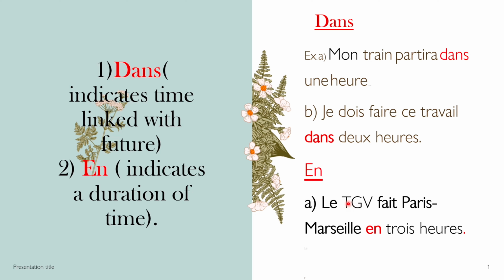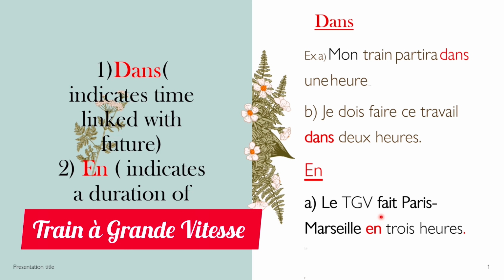Now look at the example of en, where we will use the duration of time. How come? The example of en is: le TGV fait Paris-Marseille en 3 heures. Le TGV, it's the train à grande vitesse. It's a super fast train of France, so it's a short form of that train, the TGV.